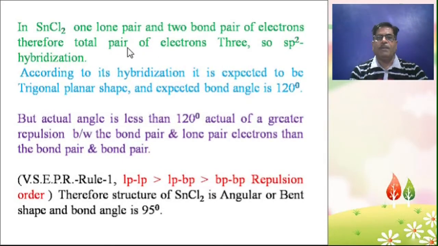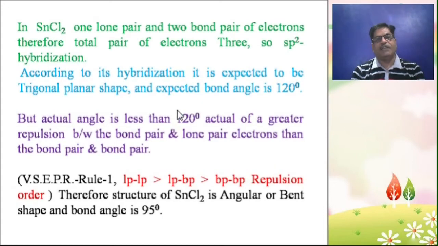So lone pair electrons repel the nearby bond pair of electrons. So the geometry of SnCl2 will be distorted and not the ideal trigonal planar geometry, and